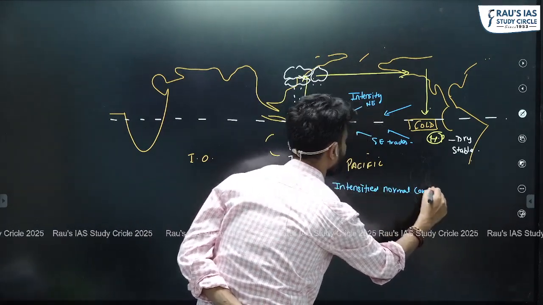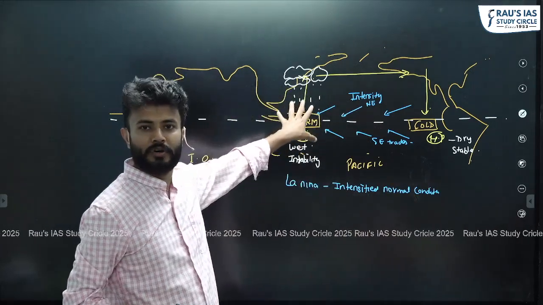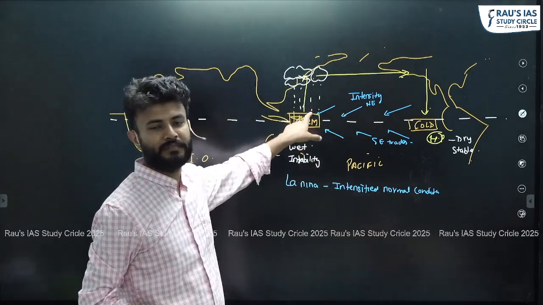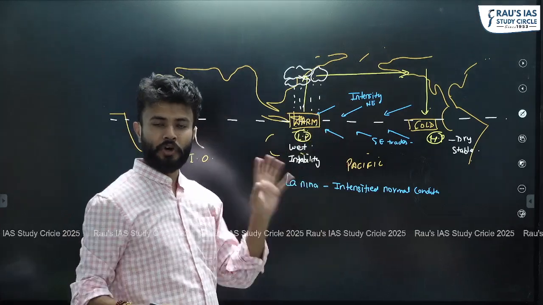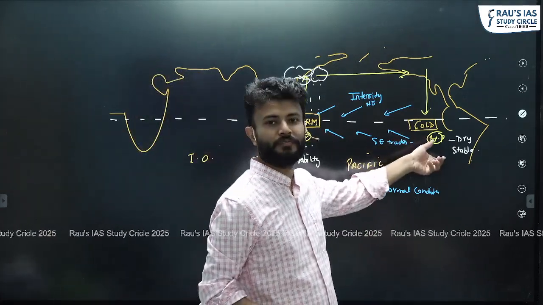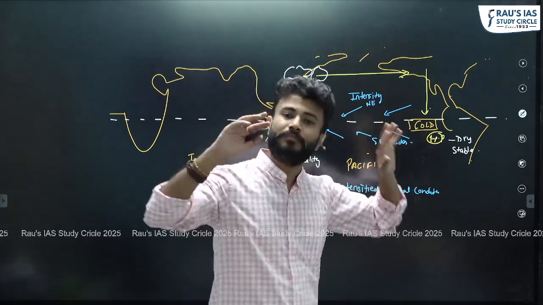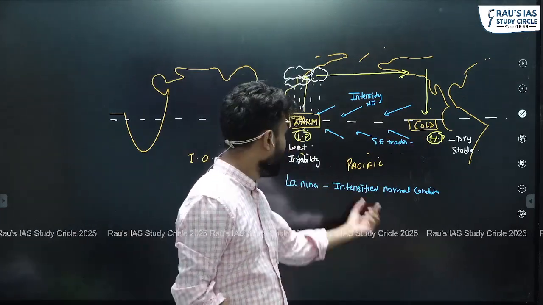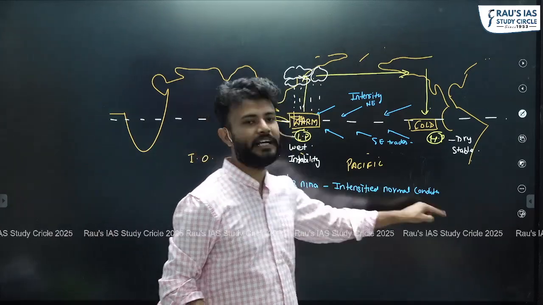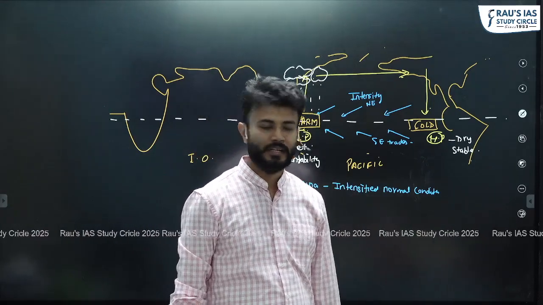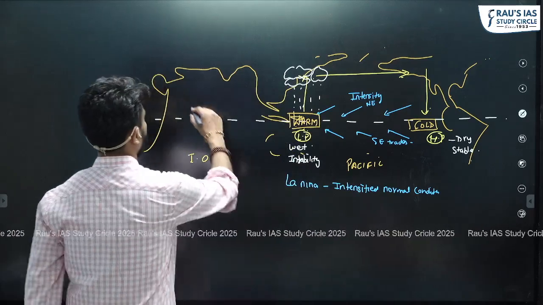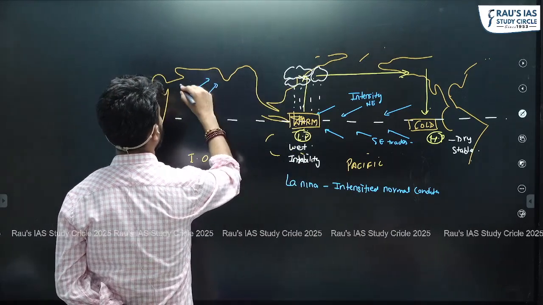In normal conditions, the Western Pacific was having rainfall. During La Nina, the Western Pacific will have more rainfall. In normal conditions, the Eastern Pacific was having a dry climate. During La Nina, the Eastern Pacific will have a drier climate. So La Nina is just the intensified normal condition. Okay. During normal times, India gets rainfall.